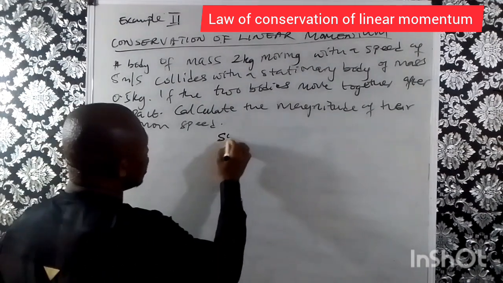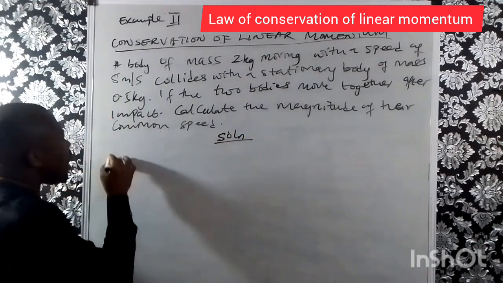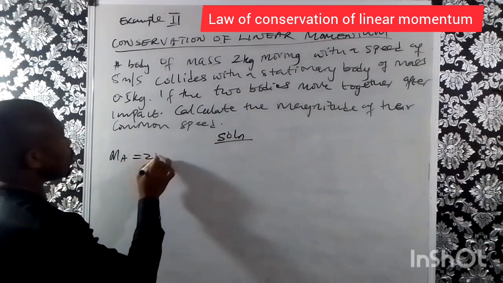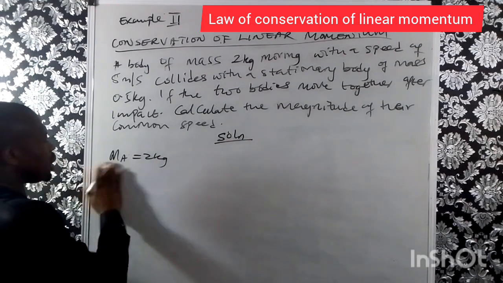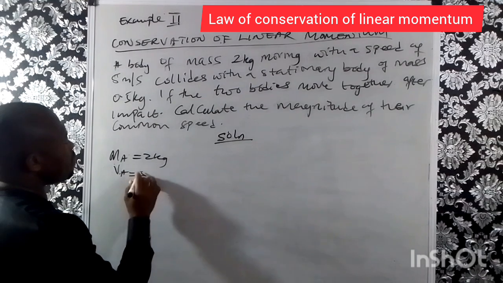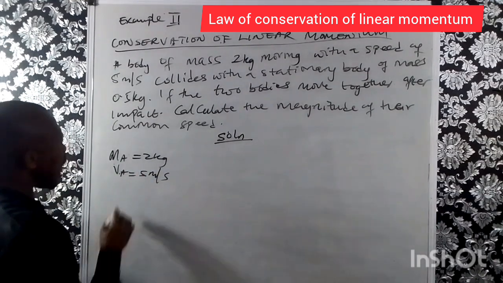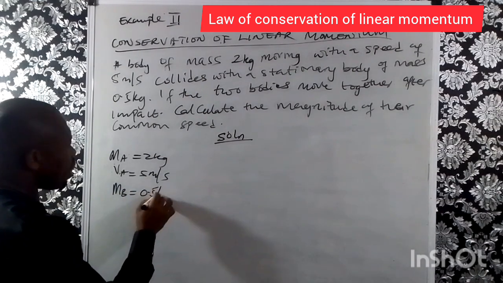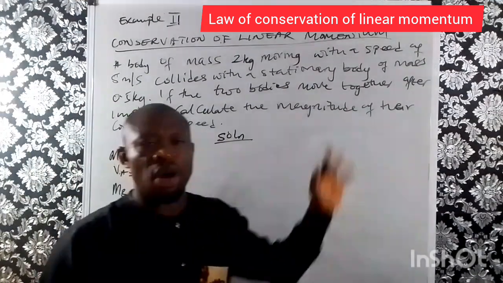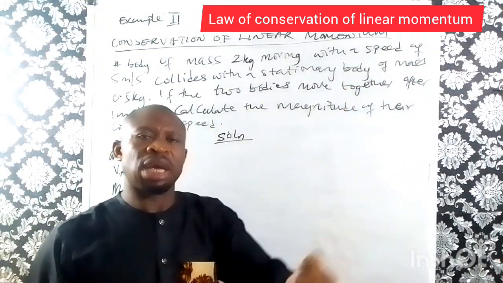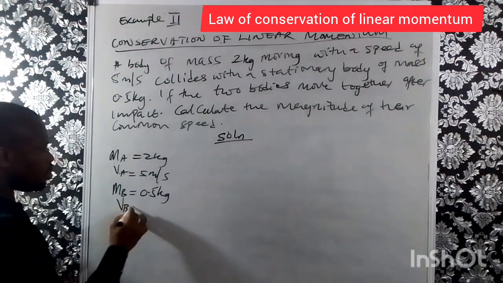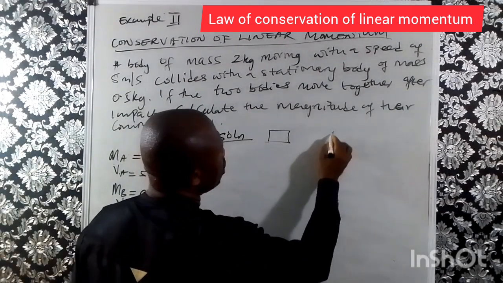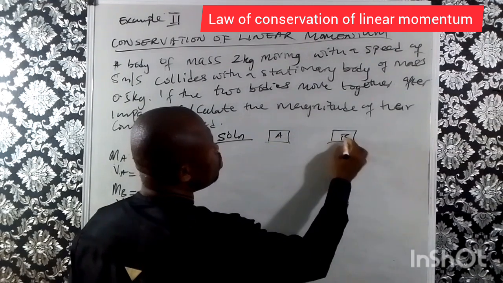Now, this is another scenario where we have the first mass is 2 kg. Now, the speed VA is 5 meters per second. Now, the second mass here, MB, the mass is 0.5 kg. Because it is stationary, the velocity is 0. So we have that velocity of object B is 0. Now, this is the scenario here. Let's say A is moving, B is at rest.